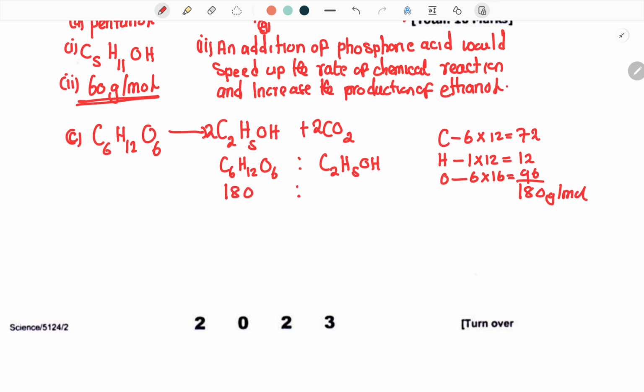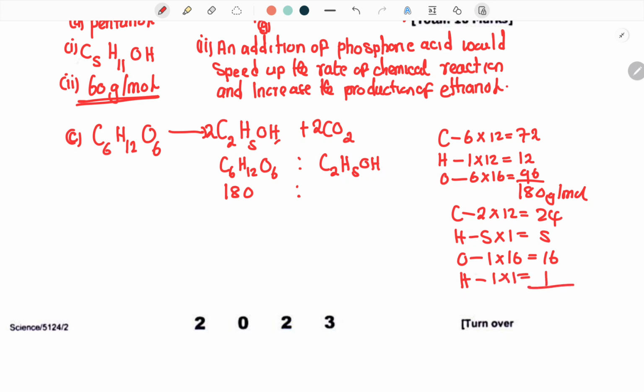Now we need to find for ethanol. For ethanol, it's going to be 2 multiplied by 12, which is going to be 24. Then for hydrogen, we're having 5, so 5 multiplied by 1, which is going to be 5. Then oxygen, we're having 1 multiplied by 16, which is going to be 16. And then, of course, we're having a hydrogen there, which is simply 1 multiplied by 1, which is going to be 1.